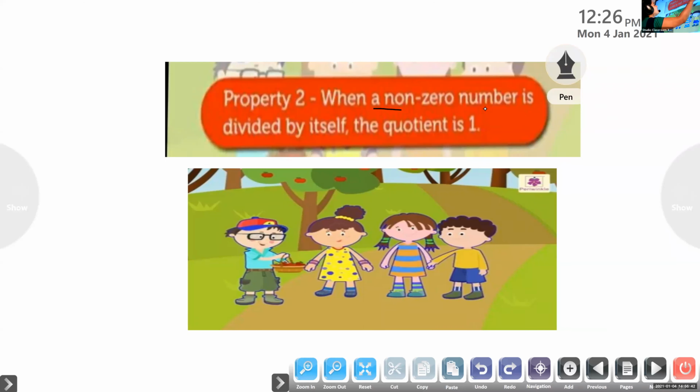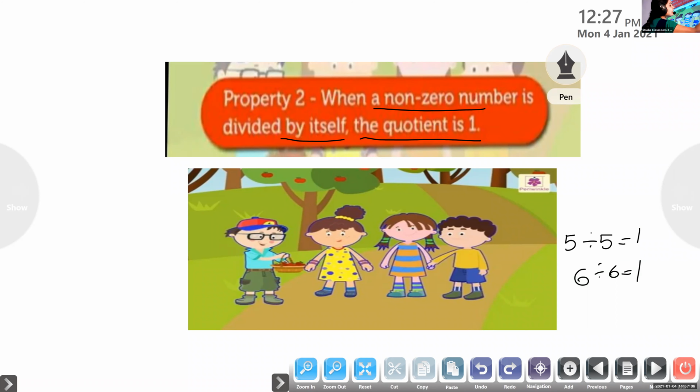Next, property 2. When a non-zero number, meaning any number other than 0, is divided by itself, the quotient is 1. For example, 5 divided by 5 equals 1. 6 divided by 6 equals 1.